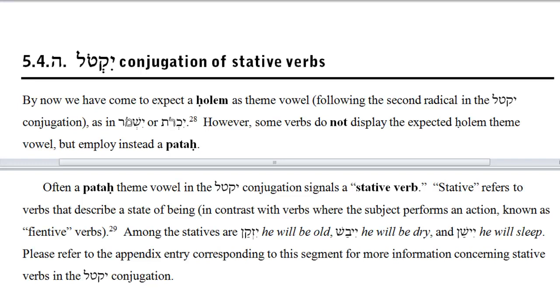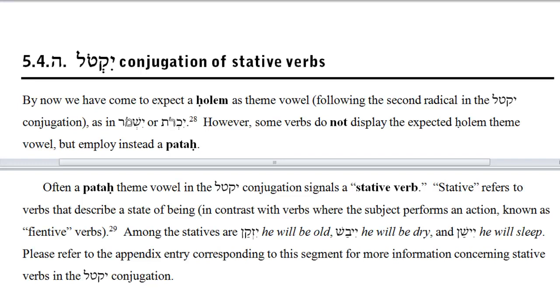However, not all verbs use a holum as theme vowel. Some instead employ a patach. Often when a patach appears as a theme vowel, it indicates a particular class of verbs. This class is distinguished not simply by spelling, but by a sense or connotation. These are called stative verbs.